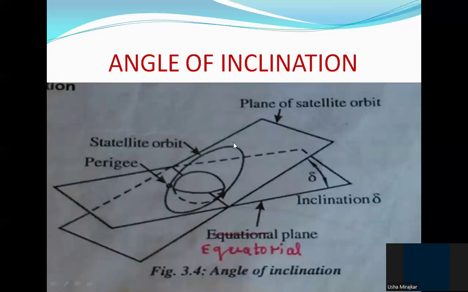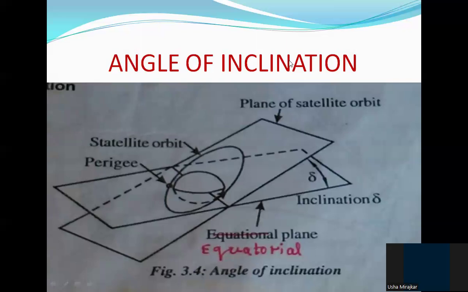Now, the satellite is revolving in this orbit. This is the orbit path, the satellite orbit path. If the satellite is in this position, that is the shortest distance between the Earth and the satellite. It is called the perigee, as indicated here. Now, this is the satellite orbit.